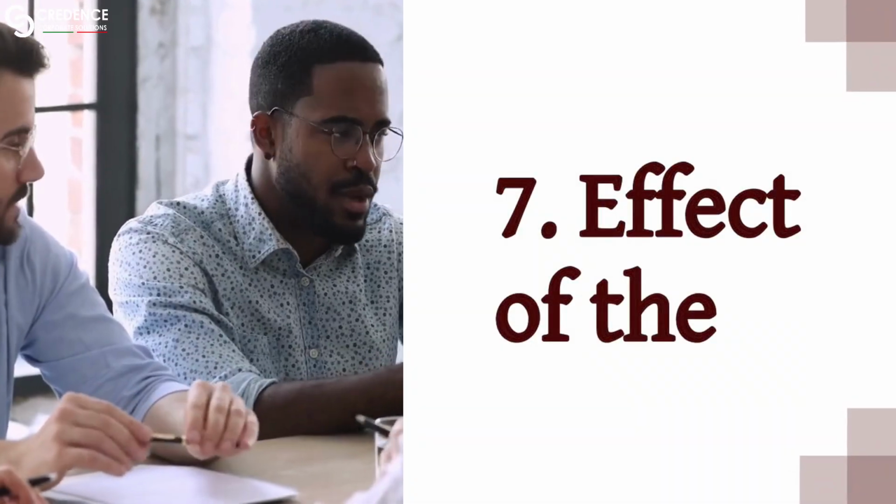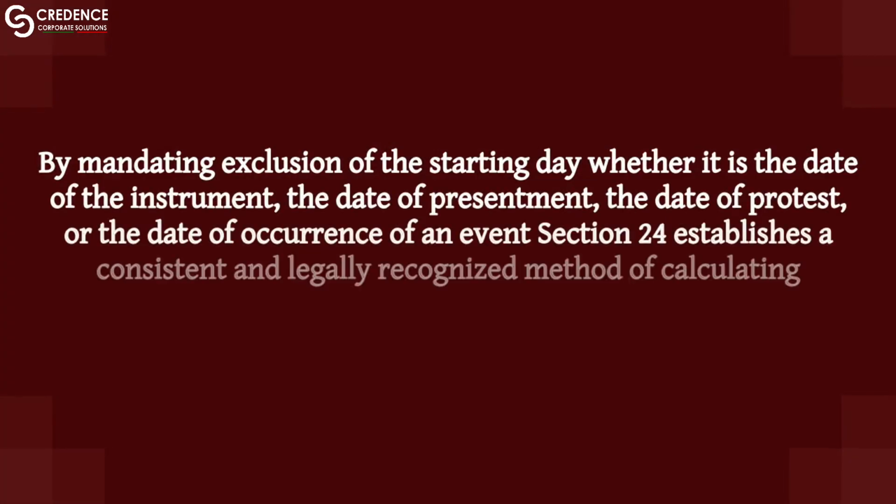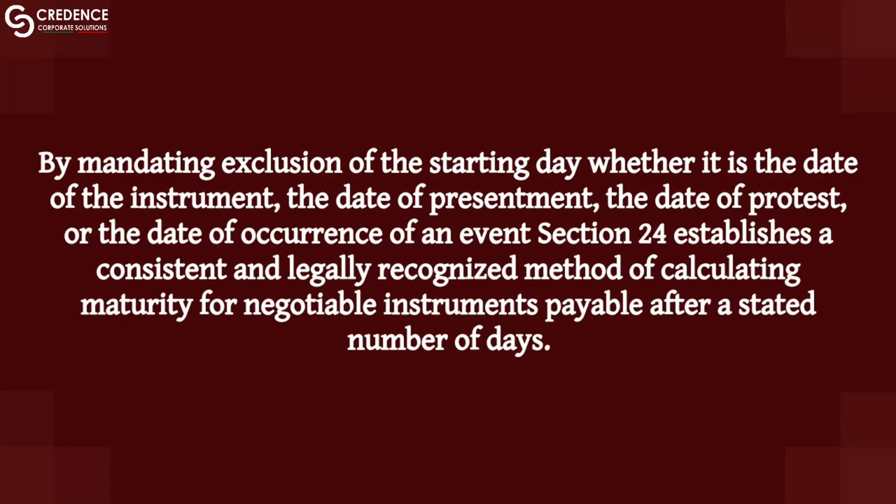7. Effect of the rule. By mandating exclusion of the starting day, whether it is the date of the instrument, the date of presentment, the date of protest, or the date of occurrence of an event, Section 24 establishes a consistent and legally recognized method of calculating maturity for negotiable instruments payable after a stated number of days.